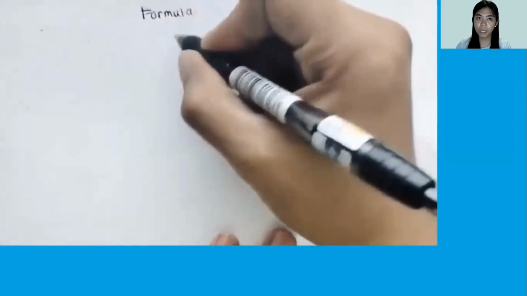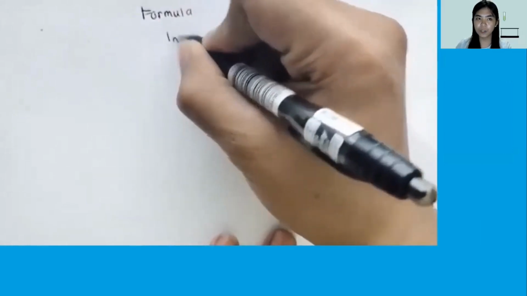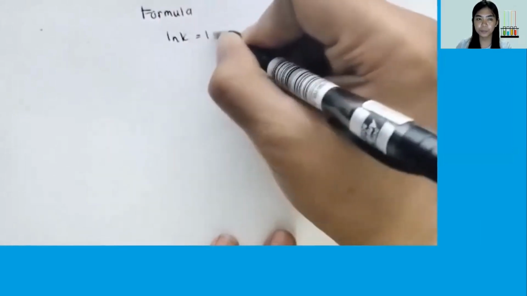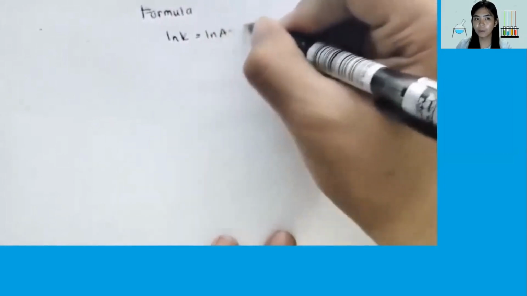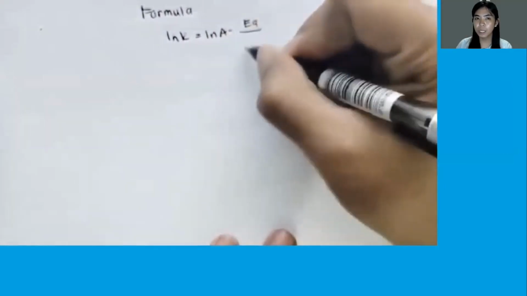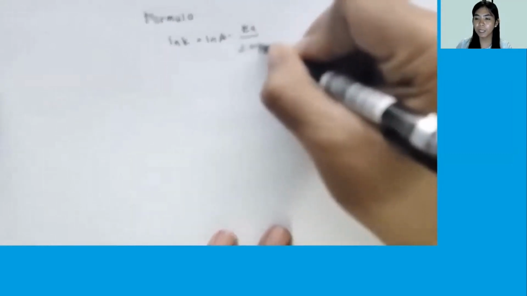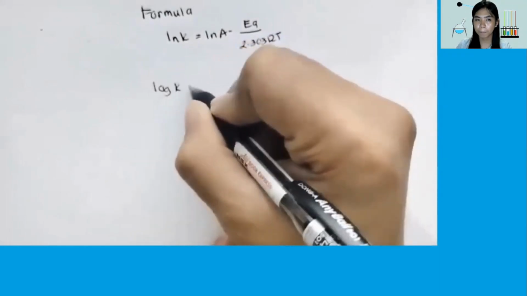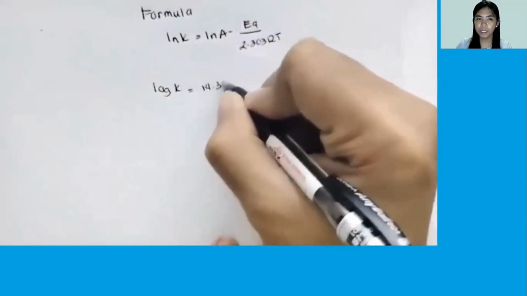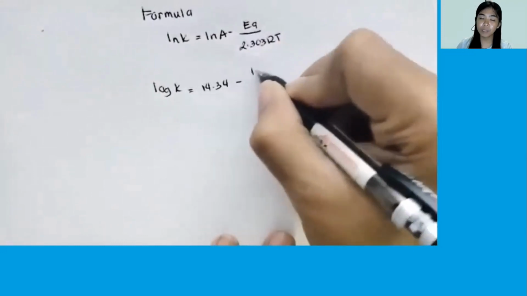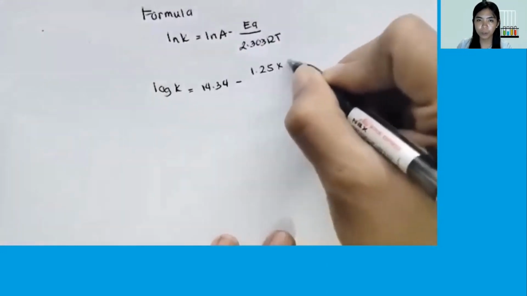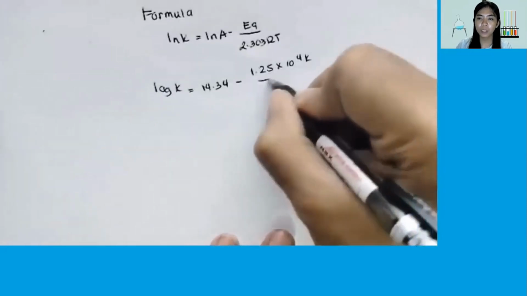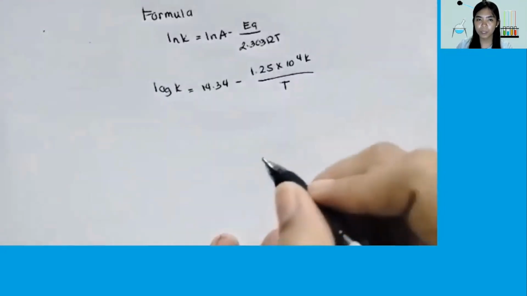Again, the formula for the activation energy: the natural logarithm of k is equal to the natural logarithm of A minus the activation energy over the gas constant times temperature. So log of k is equal to 14.34 minus 1.25 times 10 raised to 4 over temperature.